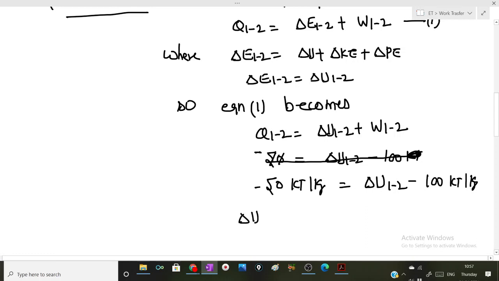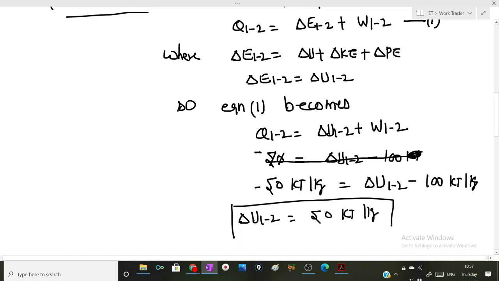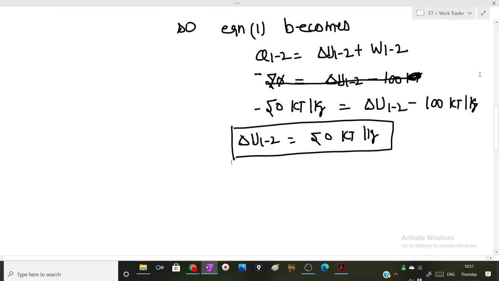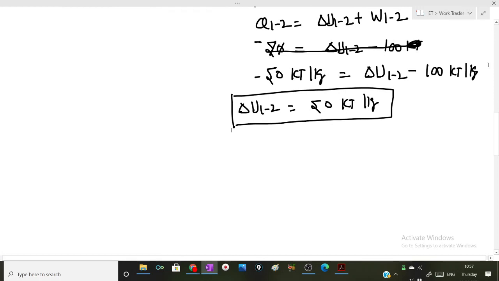So delta U12 will be 50 kilojoule per kg. This is the numerical value. So change in internal energy will be 50 kilojoule per kg. Delta U12 is also written as U2 minus U1 is equal to 50 kilojoule per kg.